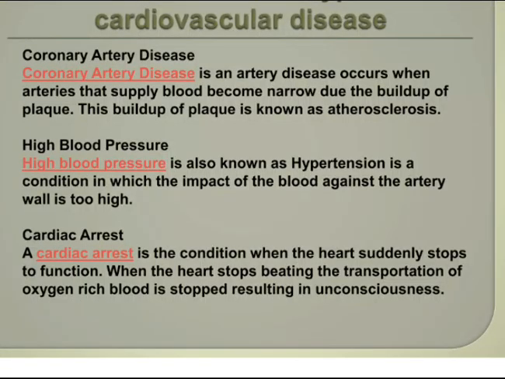The most common types of cardiovascular disease. Coronary artery disease. Coronary artery disease occurs when arteries that supply blood become narrow due to the buildup of plaque. This buildup of plaque is known as atherosclerosis. High blood pressure. High blood pressure, also known as hypertension, is a condition in which the impact of the blood against the artery wall is too high.